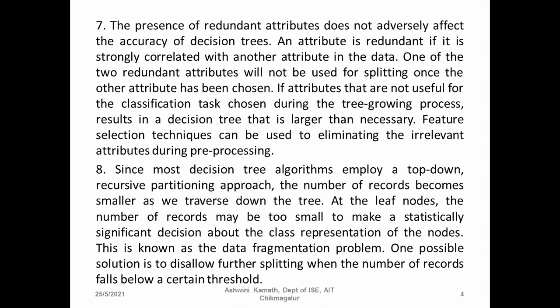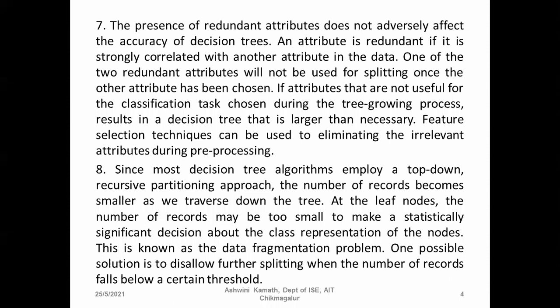One possible solution is to disallow further splitting when the number of records falls below a certain threshold. For example, if we require 50 records for classifying or for labeling the node at the end, then don't split further.